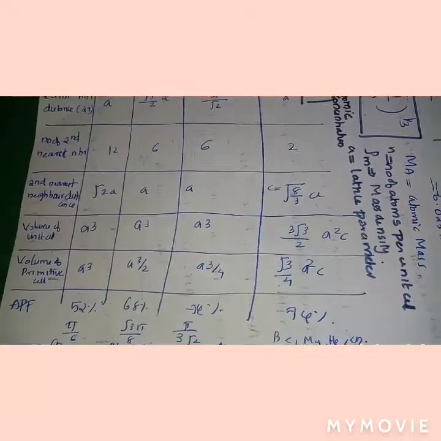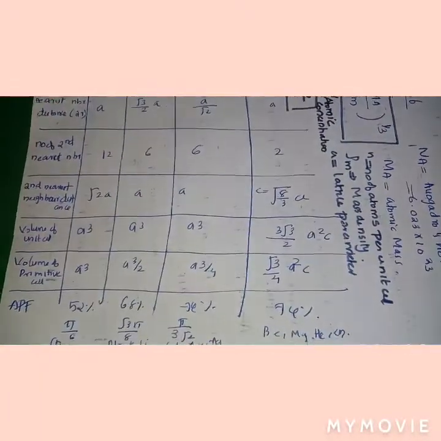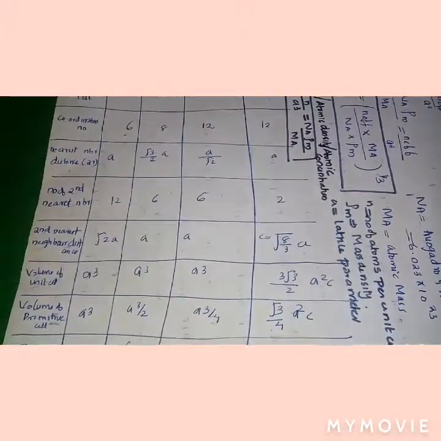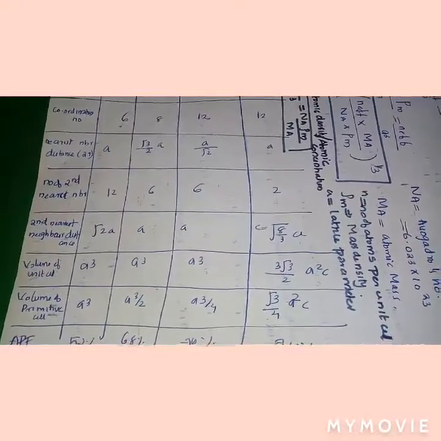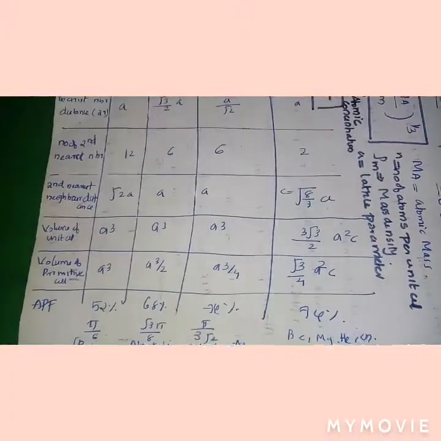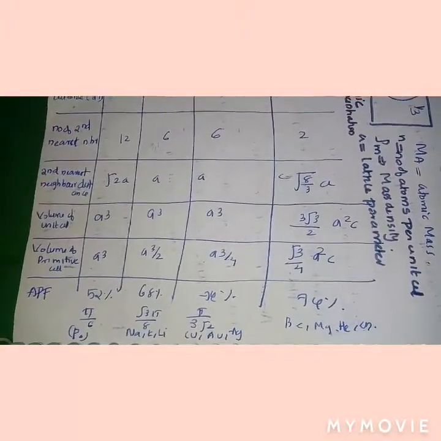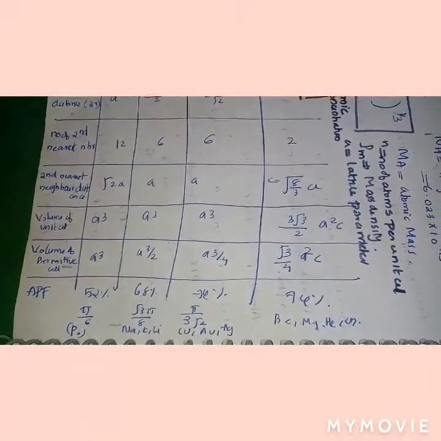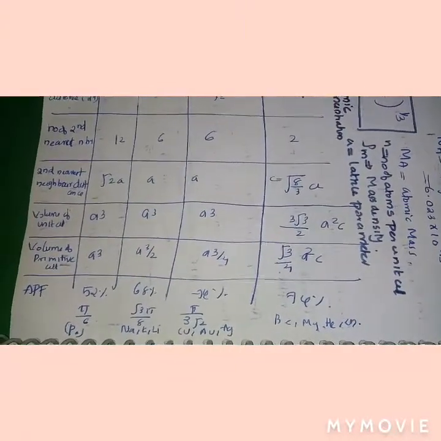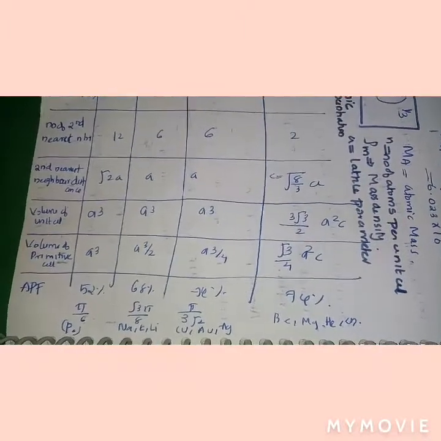These can be neglected for the purpose of exams, but you should know the basics, that is coordination number, the atomic packing fraction, and the volume of primitive cell, etc. The atomic packing fraction for SC is 52%, pi by 6, and 68% for BCC, 74% for FCC, and for HCP also 74%.